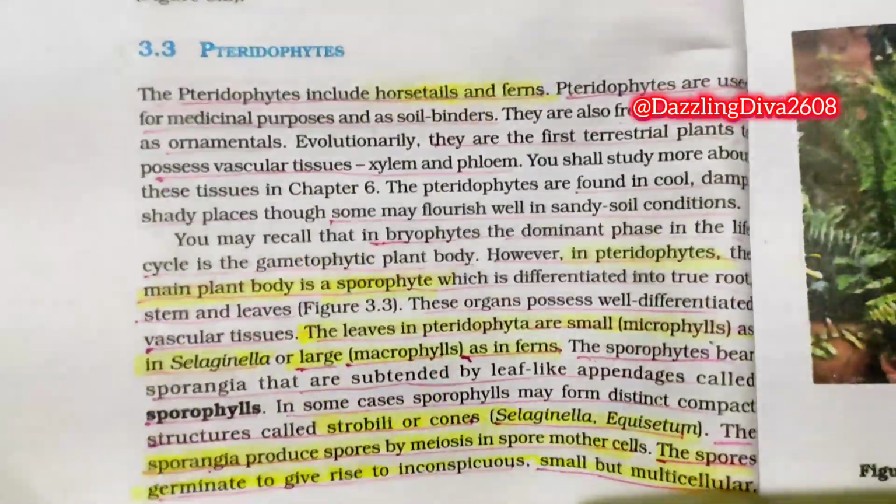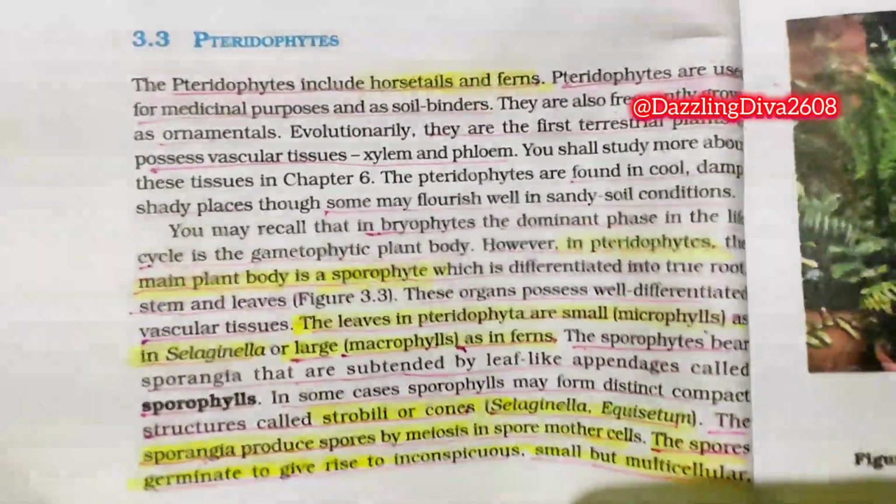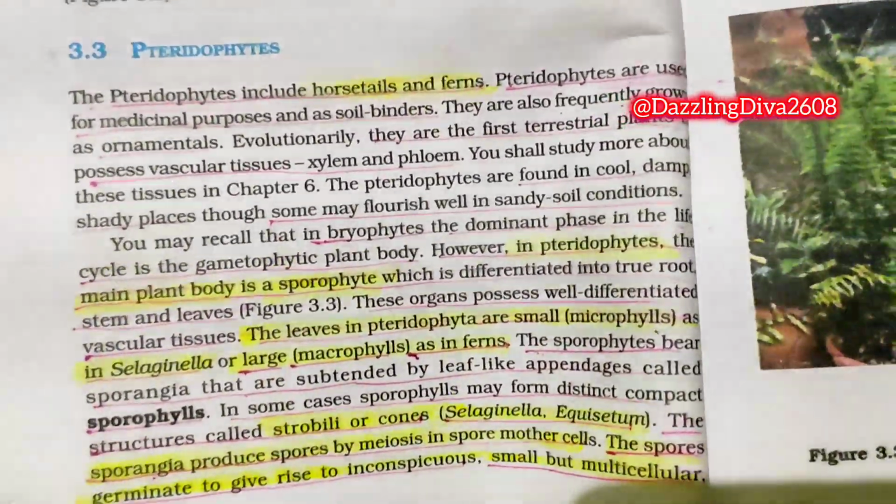Selaginella, Equisetum. The sporangia produce spores by meiosis in spore mother cells. The spores germinate to give rise to inconspicuous, small but multicellular